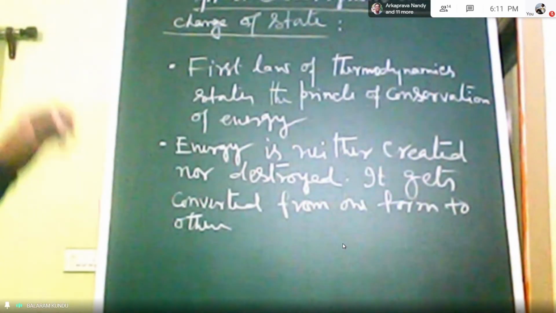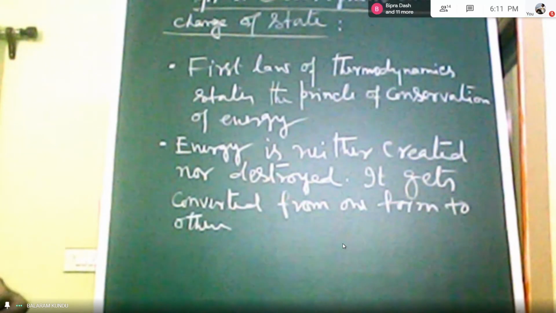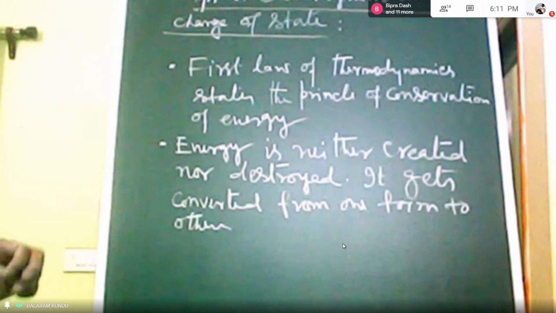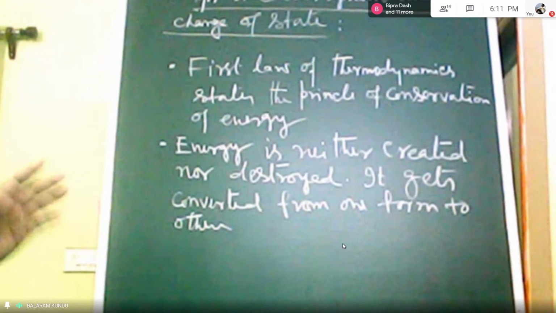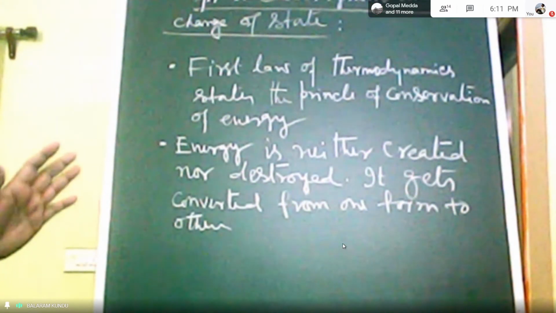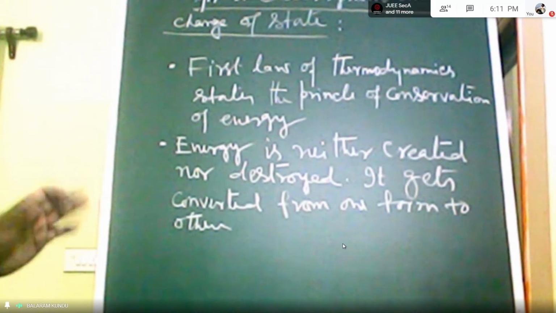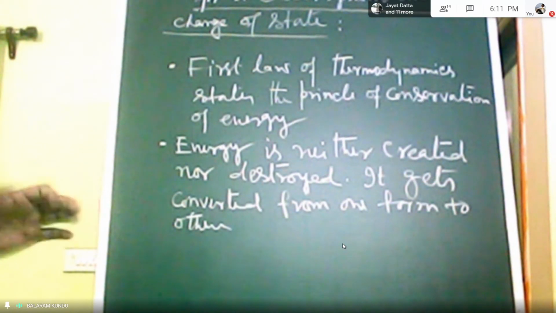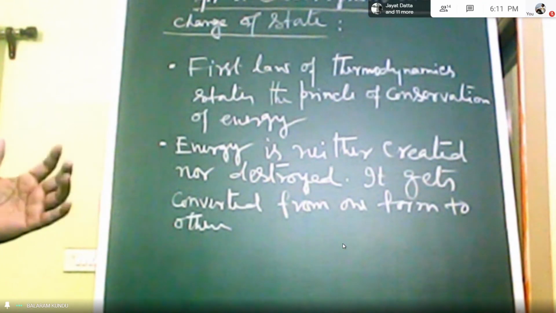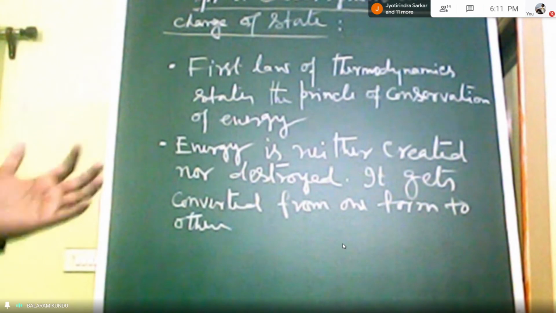So, the first law of thermodynamics for a closed system undergoing a change of state. We know that our first law states the law of conservation of energy. Energy is neither created nor destroyed, so it gets transformed from one form to another.